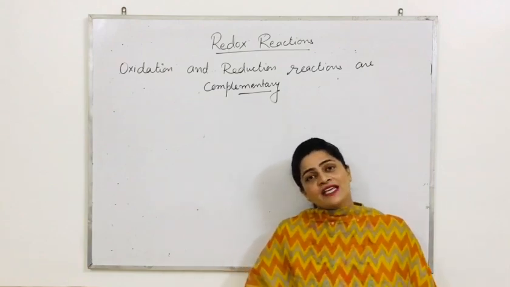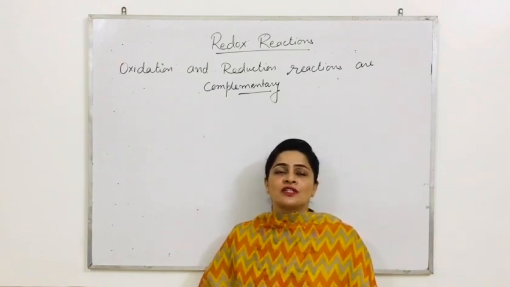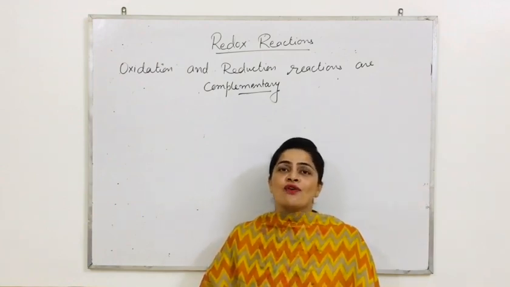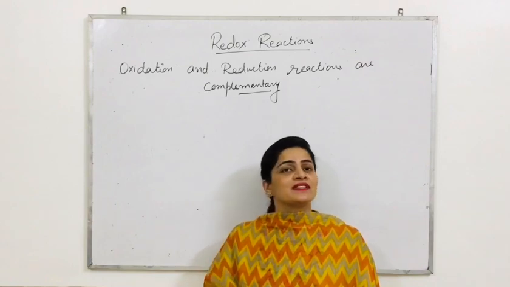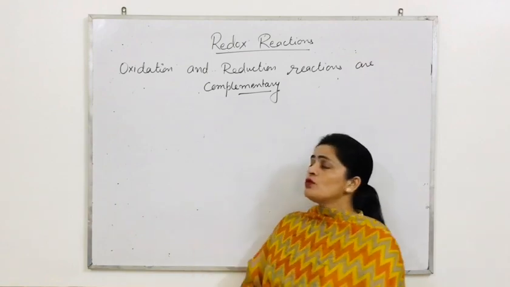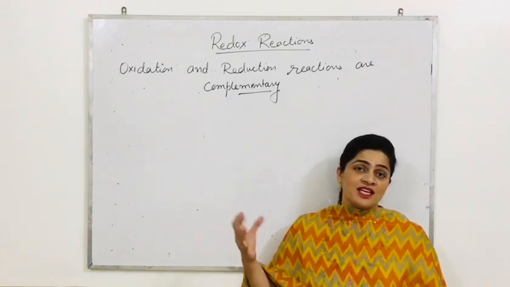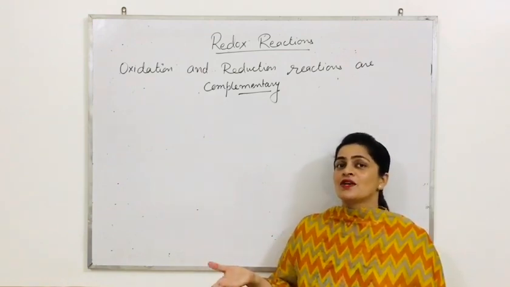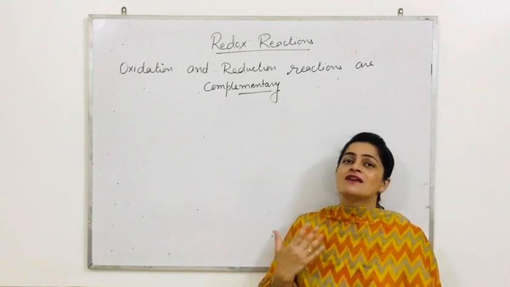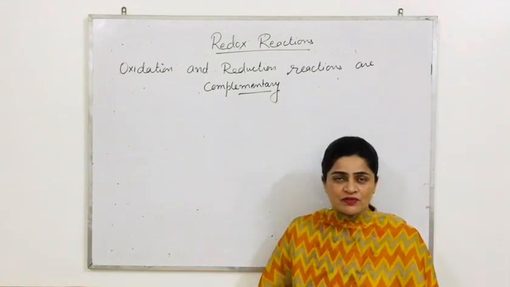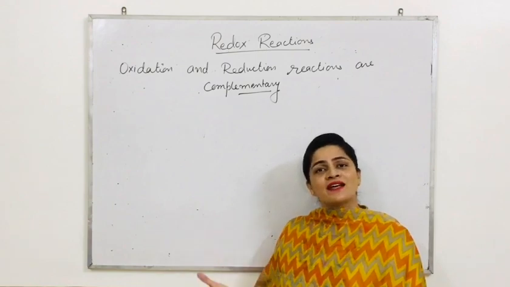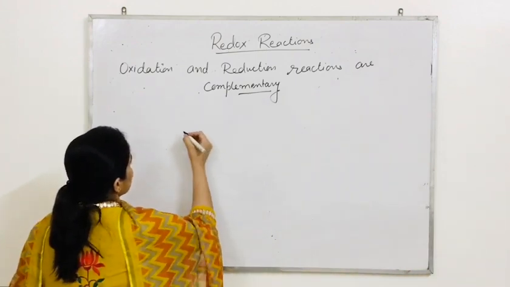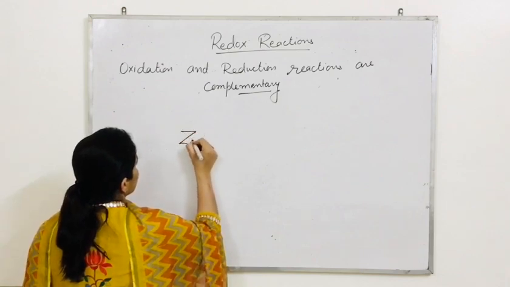And in that lecture, I gave you the idea that oxidation and reduction reactions are complementary. These reactions always take place simultaneously. Let me give you an example to prove the statement that oxidation cannot take place without reduction. Both are simultaneous, both are complementary reactions. They go side by side. So we can take so many examples. We have a list of examples. Let me mention the example.